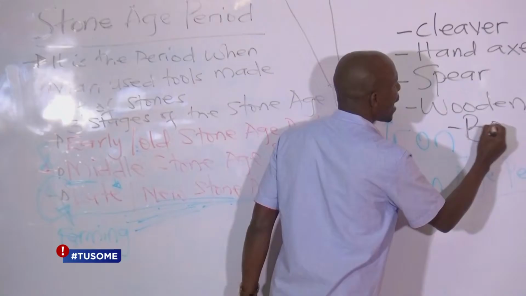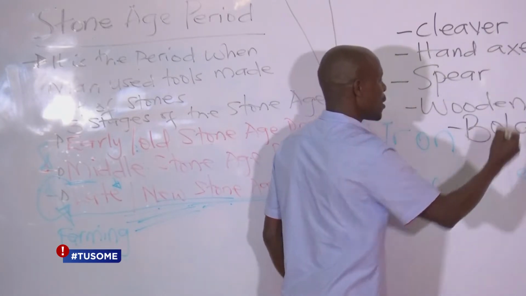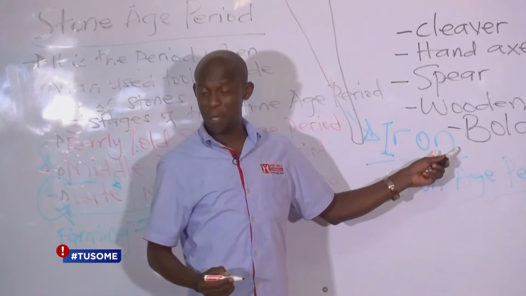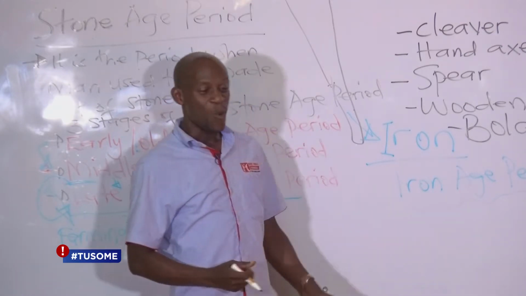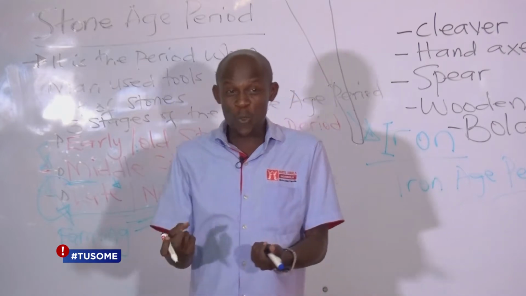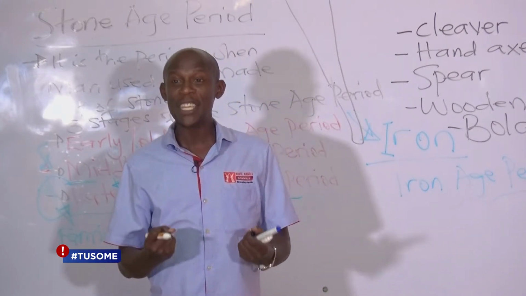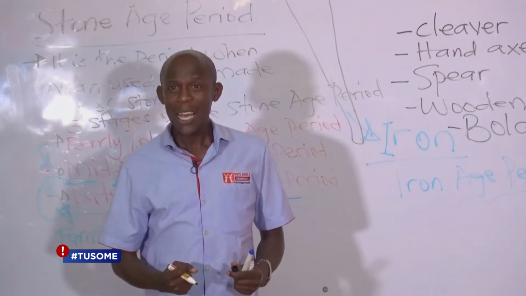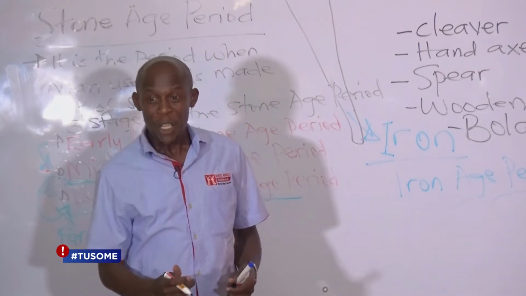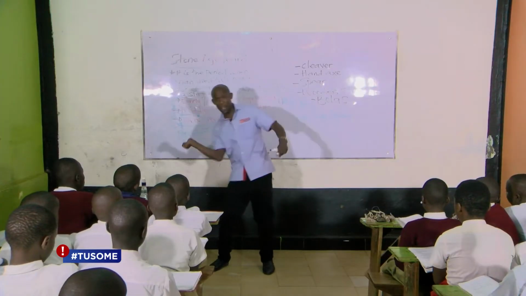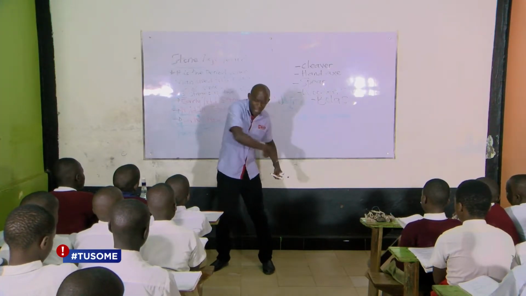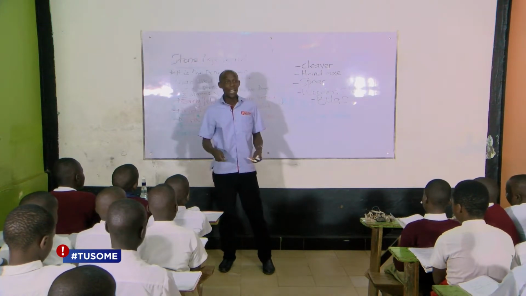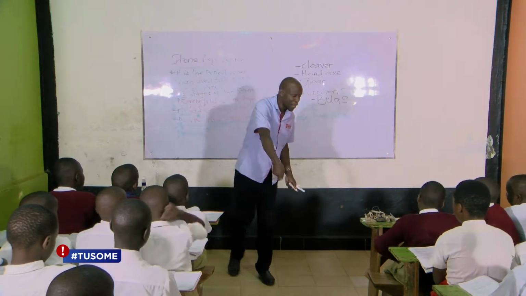And then he had another very important tool, which was called a bolus. It can be a tool, it can be a weapon. This bolus here was a string with the stones which he would use to trap fast-running animals. If he was hunting a fast-running animal and the animal is taking off very fast, he would get his bolus and then throw it. Then these stones would entangle around the legs of the animal, making it fall down until it would come and then do what? Pierce it.